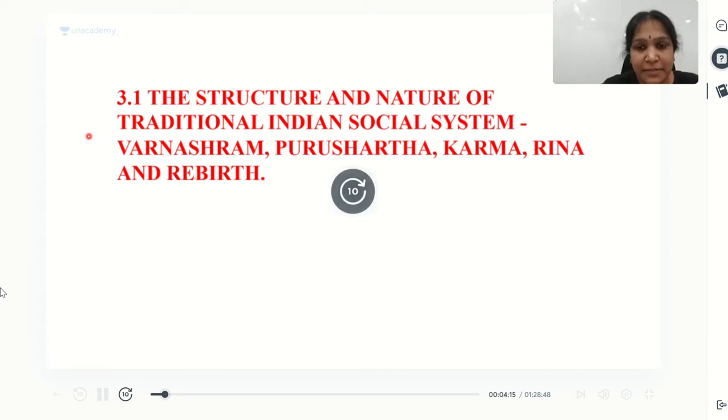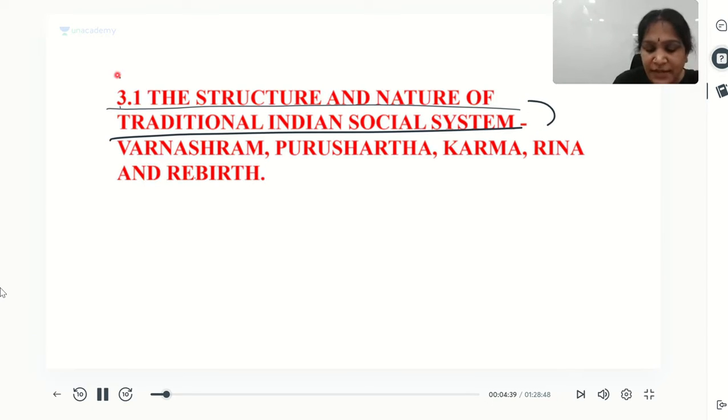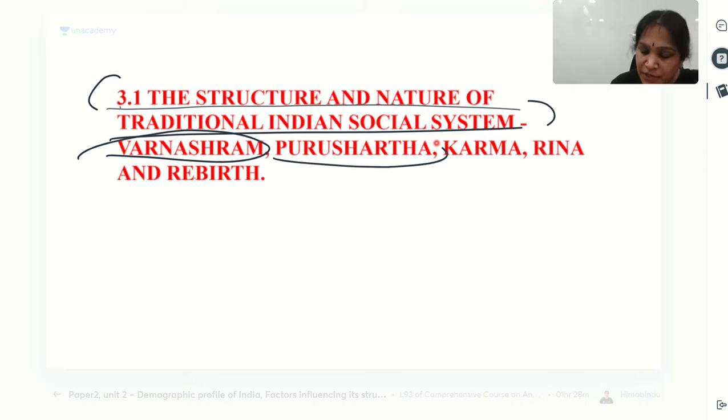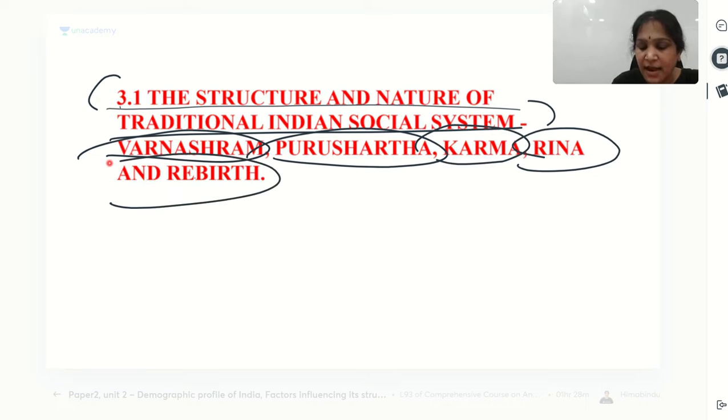Once again, topic please. Okay, and social system. That is the title of 3.1. So, under the structure and nature of traditional Indian social system, what all comes? Varnashram system comes, Purushartha comes, Karma comes, Rena, and Rebirth. These are the topics that come under the structure and nature of traditional Indian social system. Is it clear?